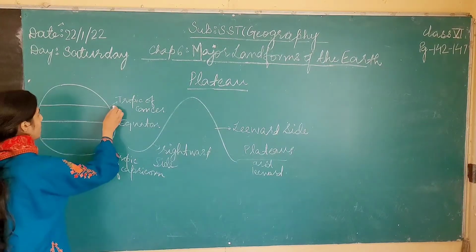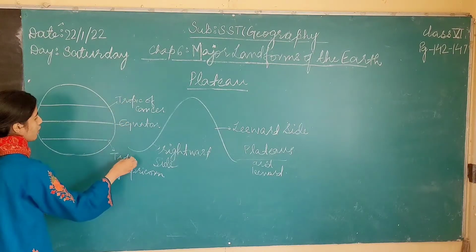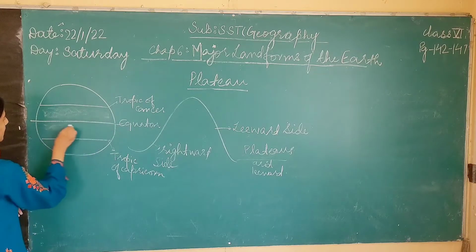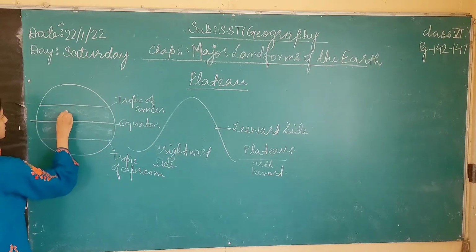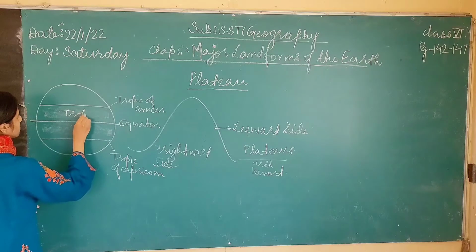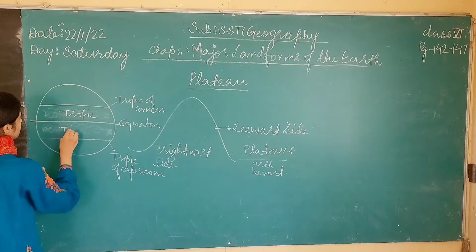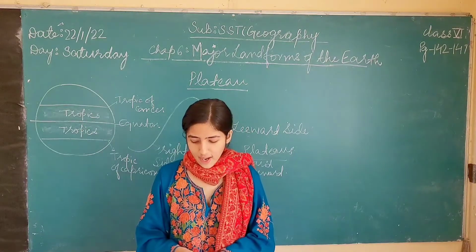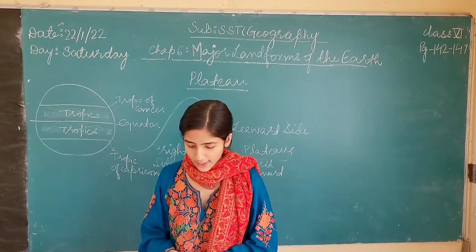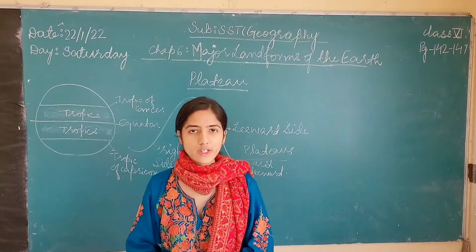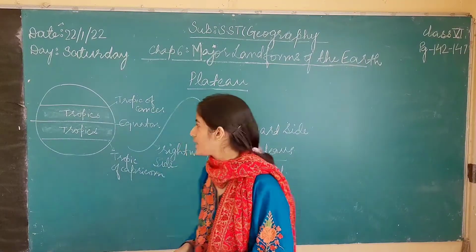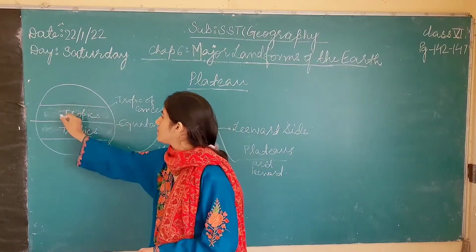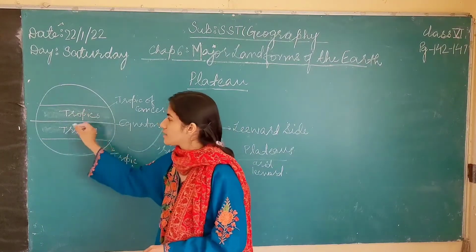So the area between the equator and the tropics, that is this area, is called the tropics. The tropics are the regions of Earth surrounding the equator.